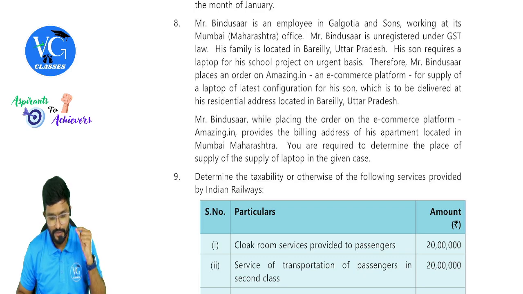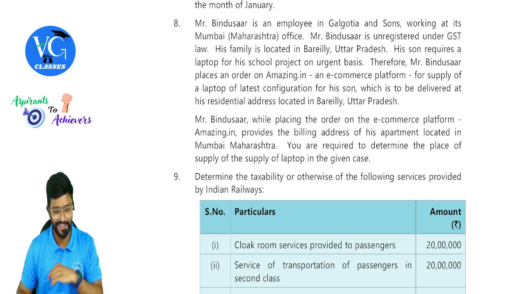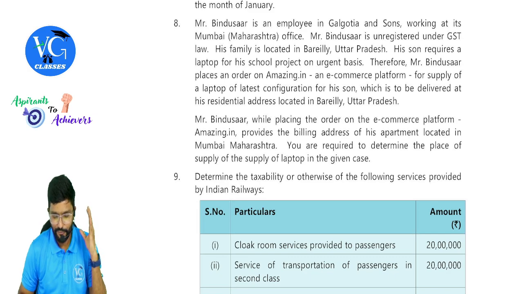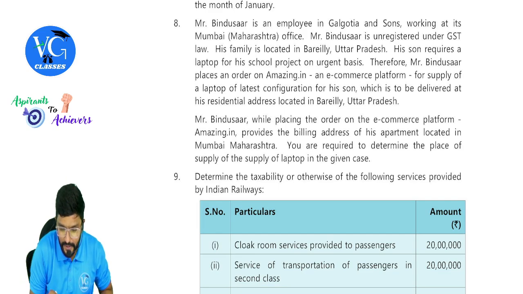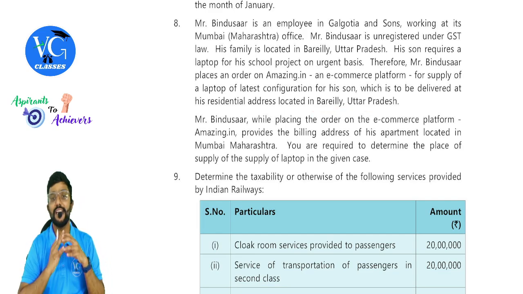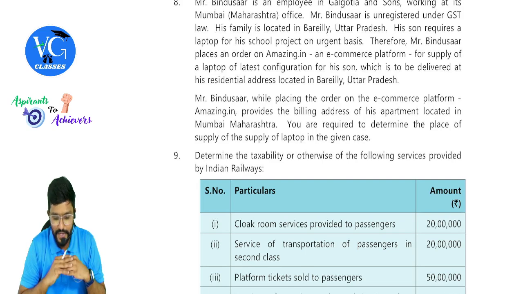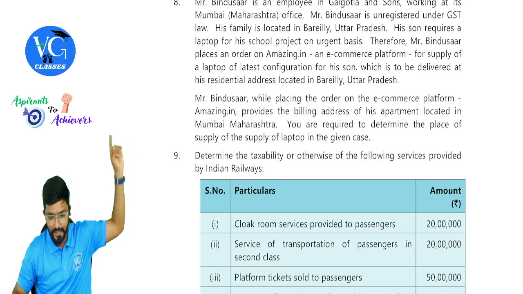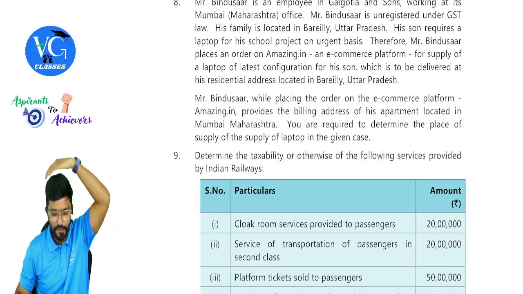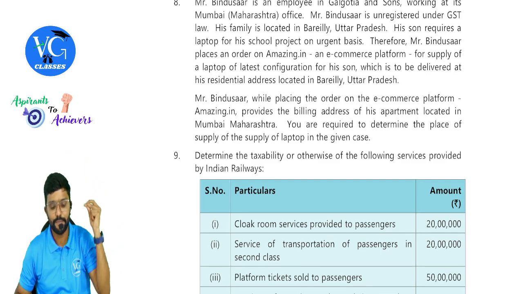Therefore, Mr. Bindusar places an order in amazing.in, not amazon.in, amazing.in, an electronic e-commerce platform for supply of a laptop of latest configuration for his son, which is to be delivered at his residential address located in Bareilly, Uttar Pradesh. Delivery address is Uttar Pradesh, guys. Mr. Bindusar, while placing the order on e-commerce platform amazing.in, provided the billing address of his apartment located in Mumbai, Maharashtra. Billing address. Delivery address is Uttar Pradesh. You are required to determine the place of supply of laptop in the given case.